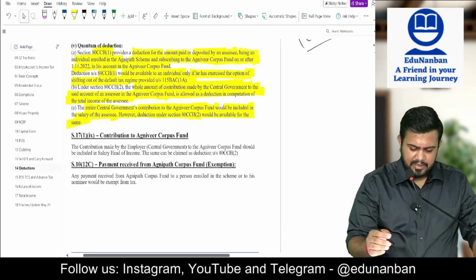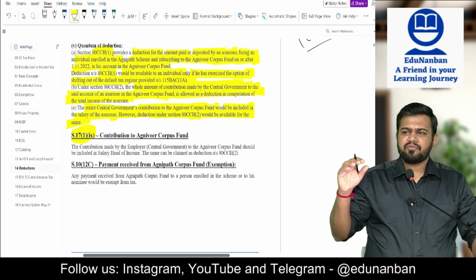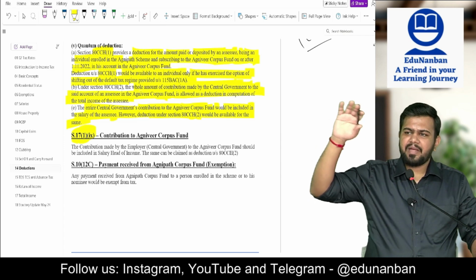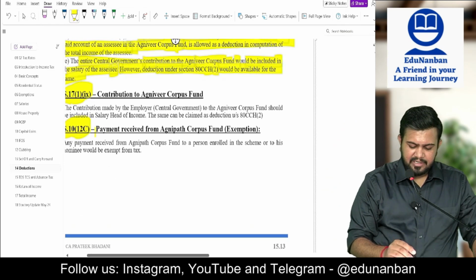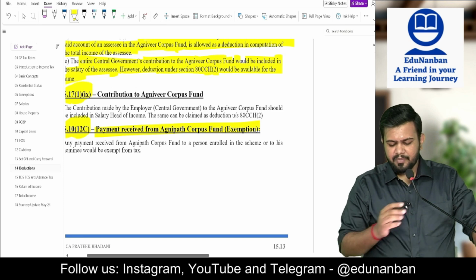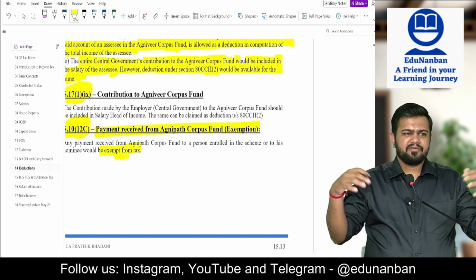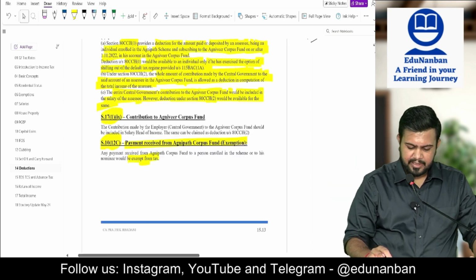Under section 17(1), as per perquisites, whatever contribution is made by the employer to the Agniveer corpus fund should be added to salary. And then under section 10 clause 12C, the payment received from the Agniveer corpus fund is fully exempt. So after 4 years the person will receive the amount, including interest, and it is fully exempt.